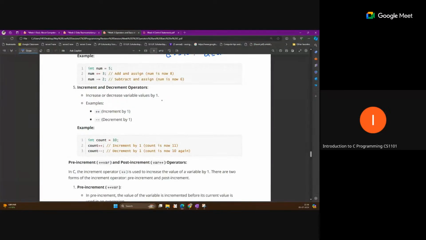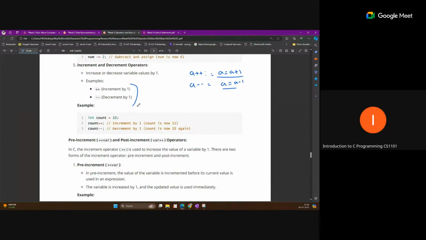Now increment and decrement operators. This is important. So here plus plus. When we are writing A plus plus, it means A equal to A plus 1. This is the increment operator. We are incrementing the value by 1. A minus minus equal to A minus 1. We are decrementing the value by 1. So this is increment and decrement.